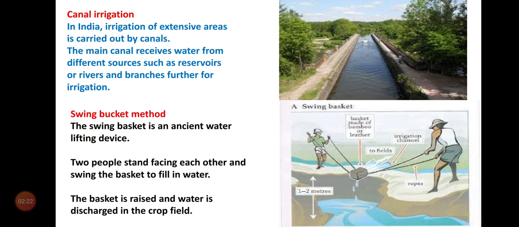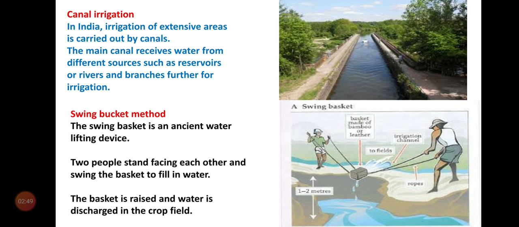So, canal irrigation. We see dams are there: Bhakranangal Dam, Nagarjuna Dam, Dhavaleswaram Dam. Different dams are there. Why these dams? These are the reservoirs. Water is reserved here, and this water is sent to different fields, lakhs of fields, through canals.